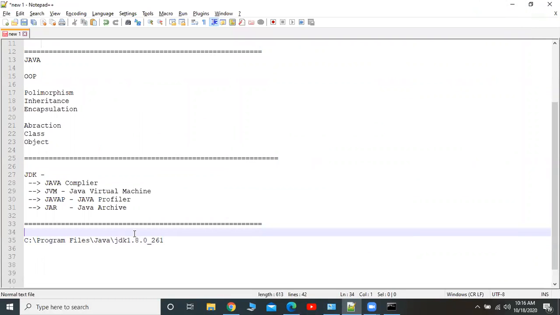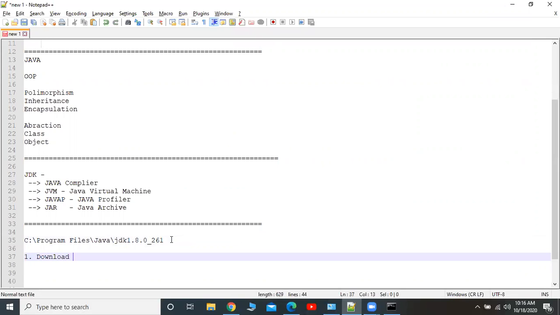First, in order to develop a Java application, we need to download the JDK software from Sun Microsystem. So this is the step. First, download JDK. We are using version 8 from the Oracle website. If you want, I can paste the link.